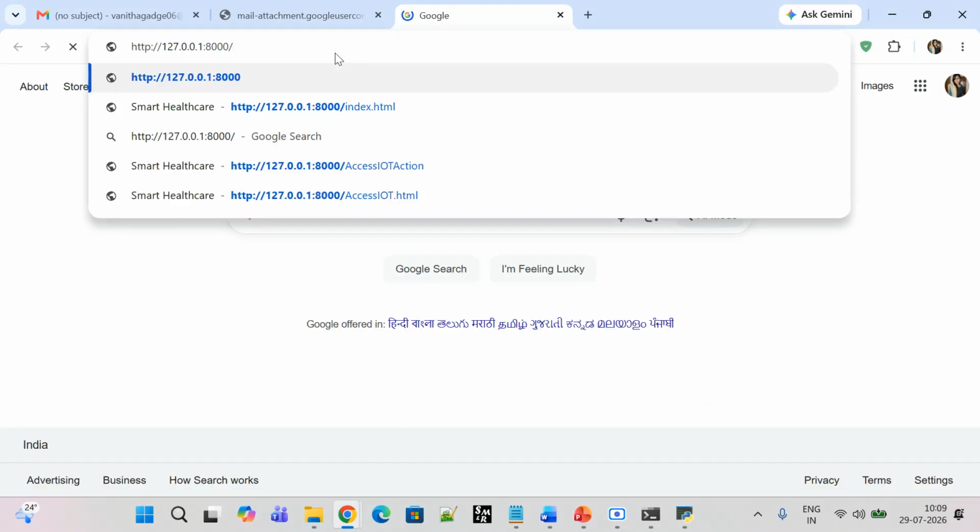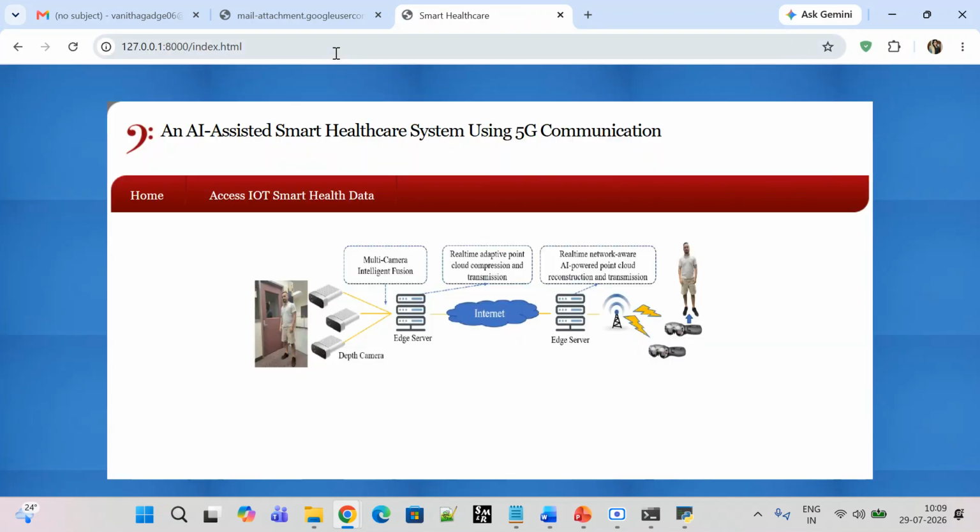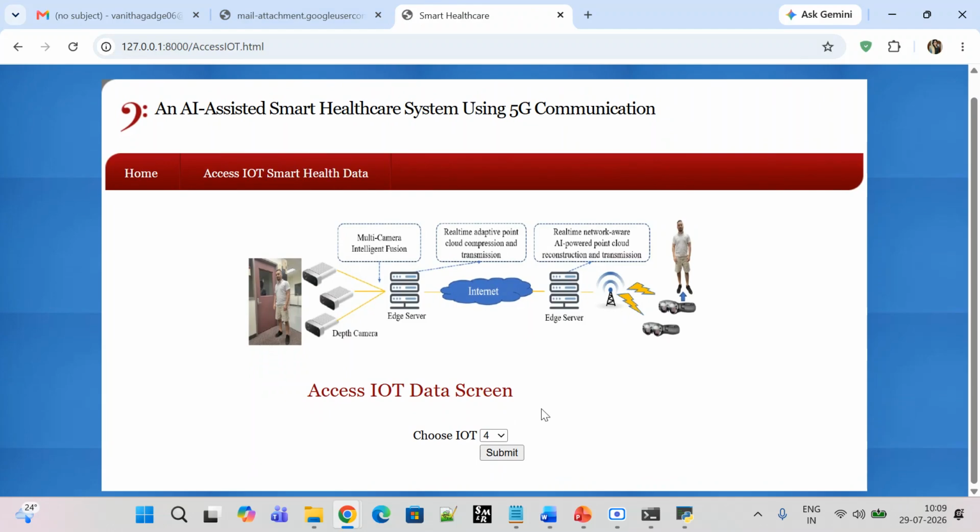Here I'll paste it, and here I have to add the index.html and click on enter. Okay, so we will get the HTML homepage application. Now we will access the patient data by clicking on the access IoT smart health data. Here we go. Okay, so here you can see by default it is selected 4, as I gave patient 4.